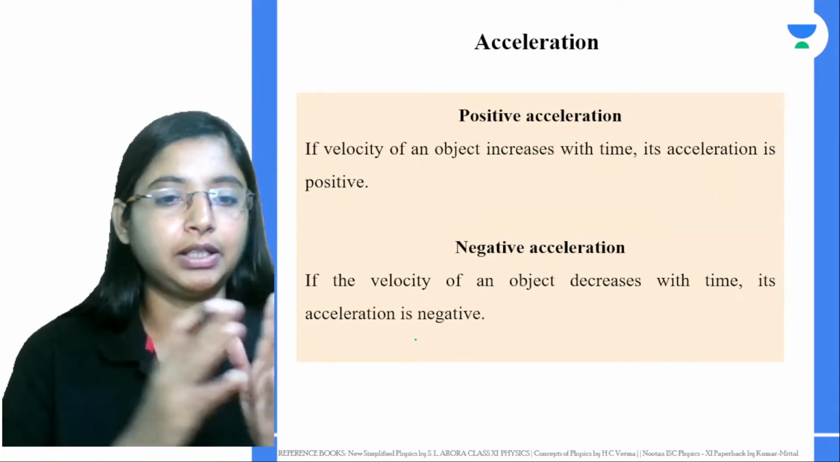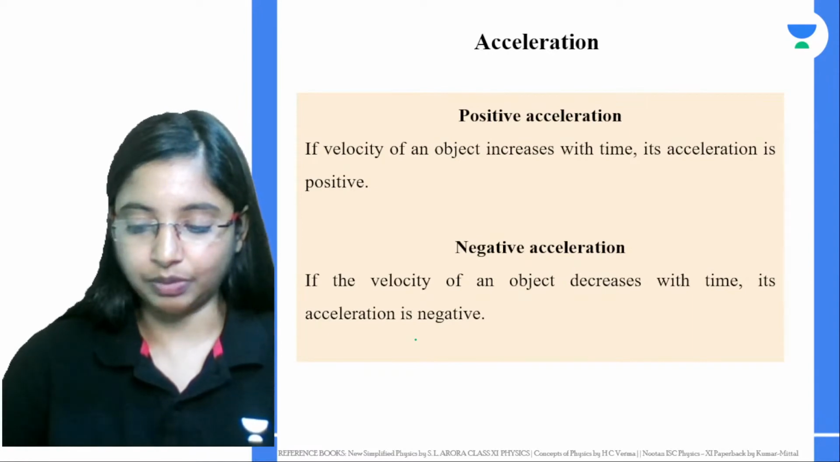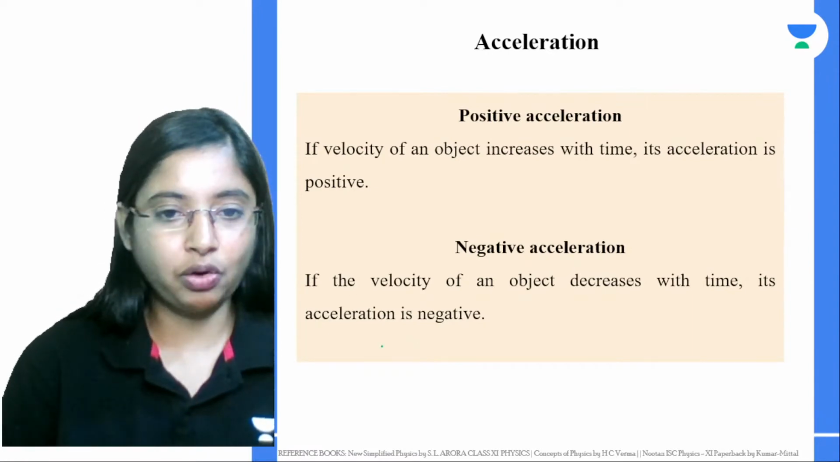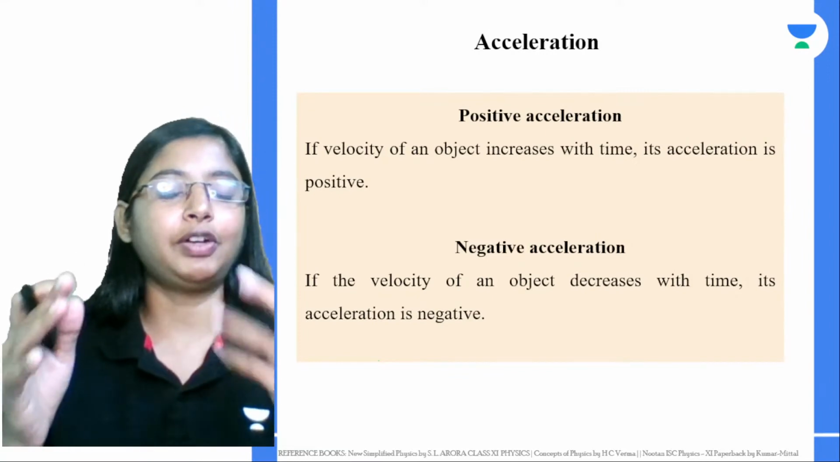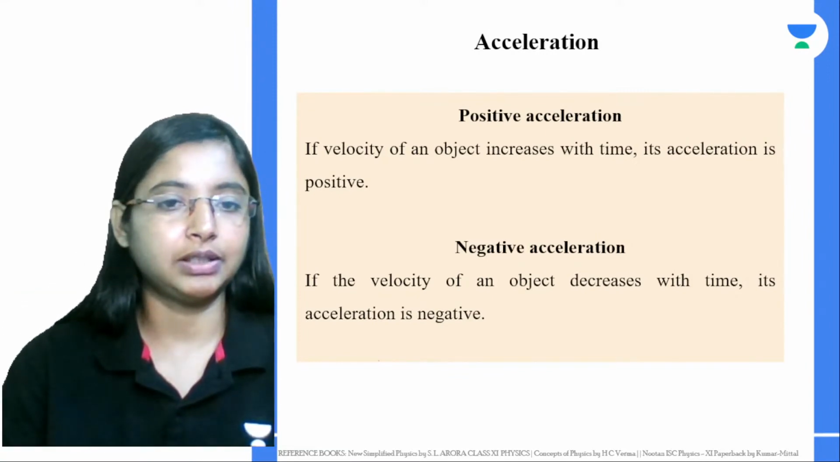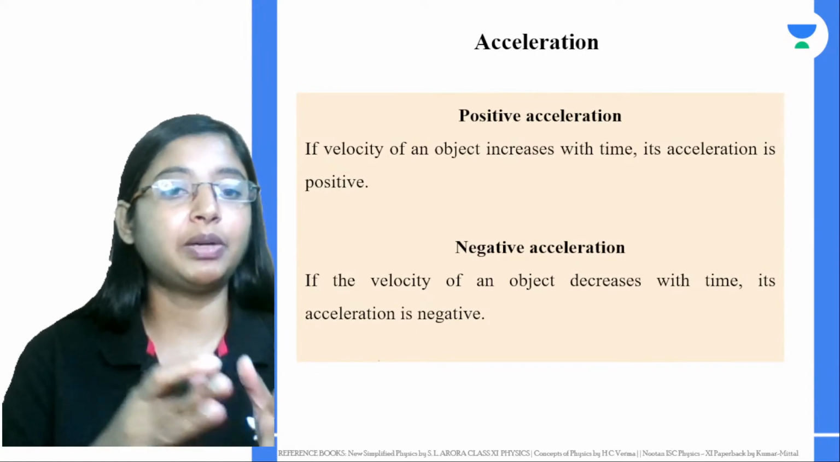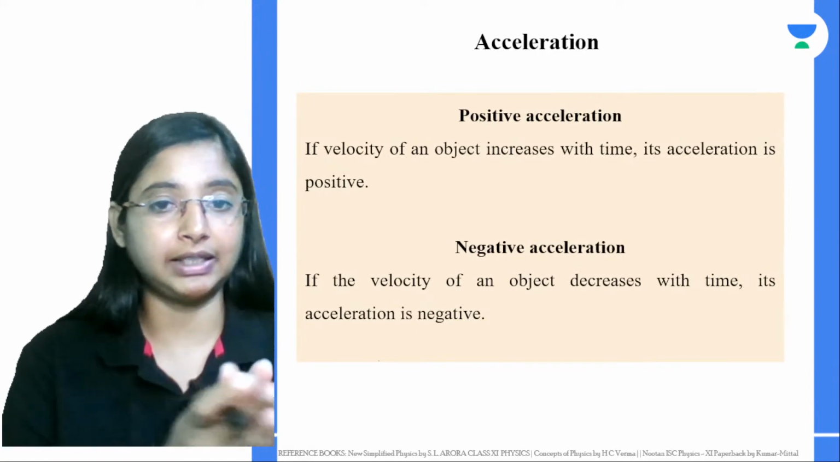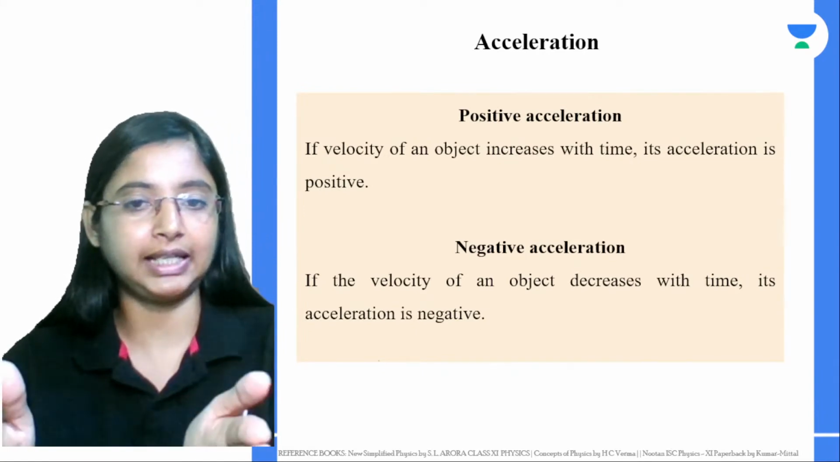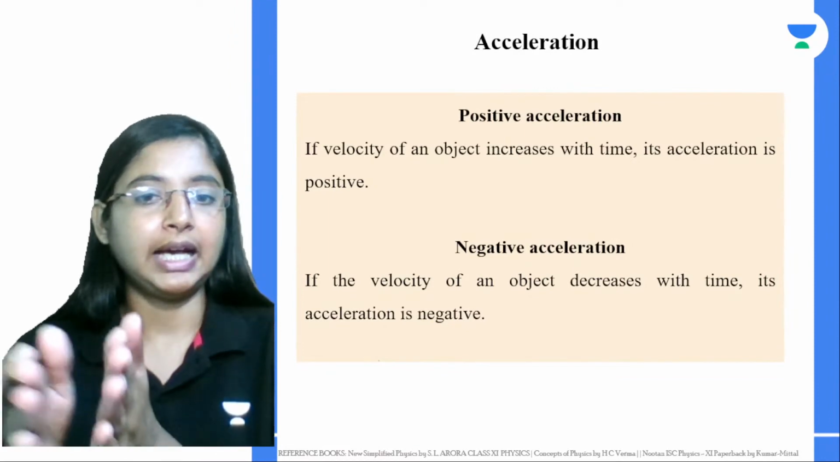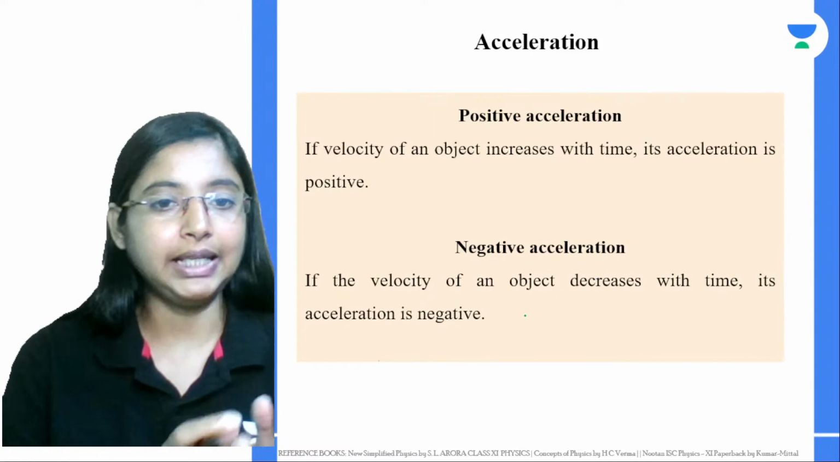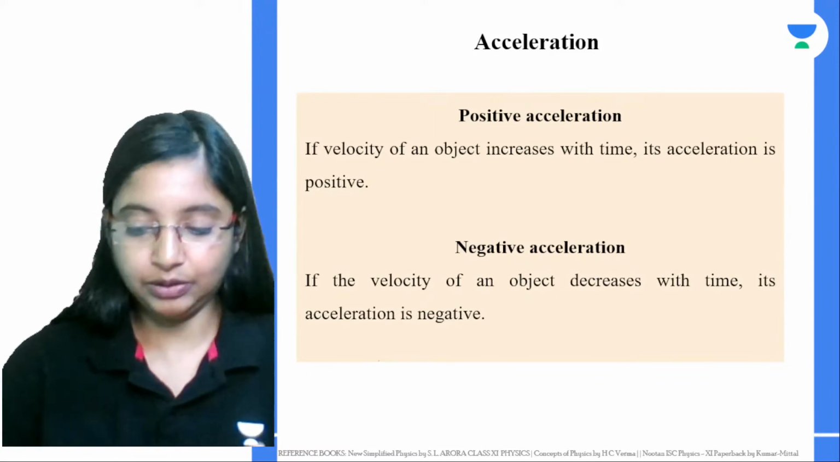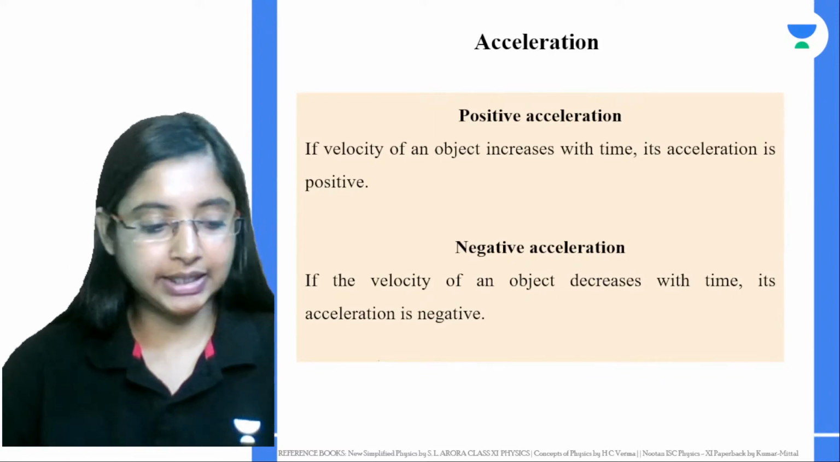Very simple. The bus which is moving comes to the bus stop, so the bus will slow down. Let's say initially the velocity was 5 meters per second. Now it becomes 3 meters per second, 2 meters per second. The distance it is covering becomes less, the displacement also becomes less, and finally it comes to rest. The velocity becomes 0. So if the velocity of an object decreases with time, then it's negative acceleration.